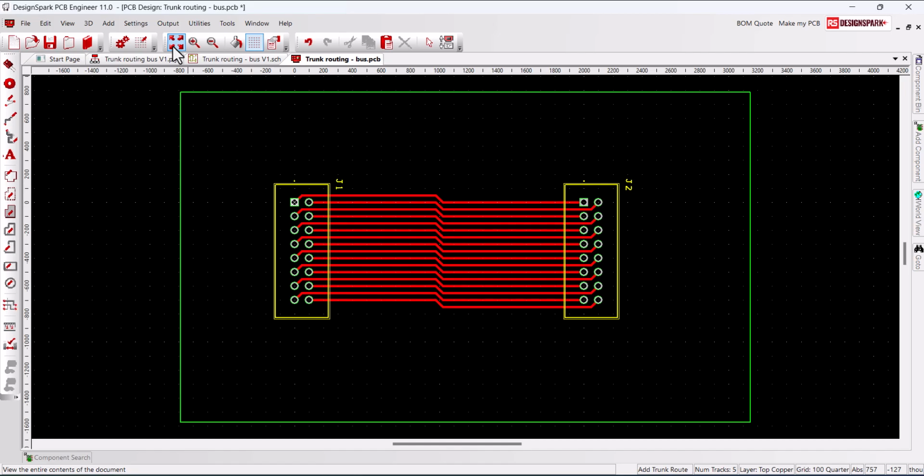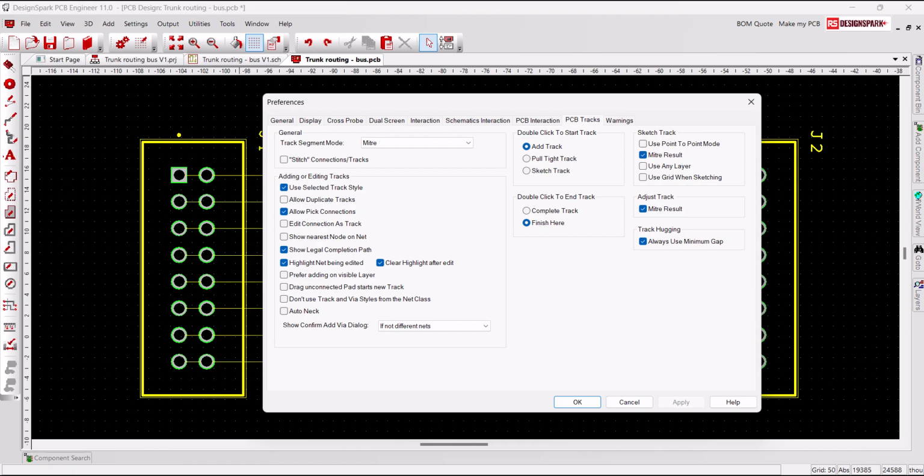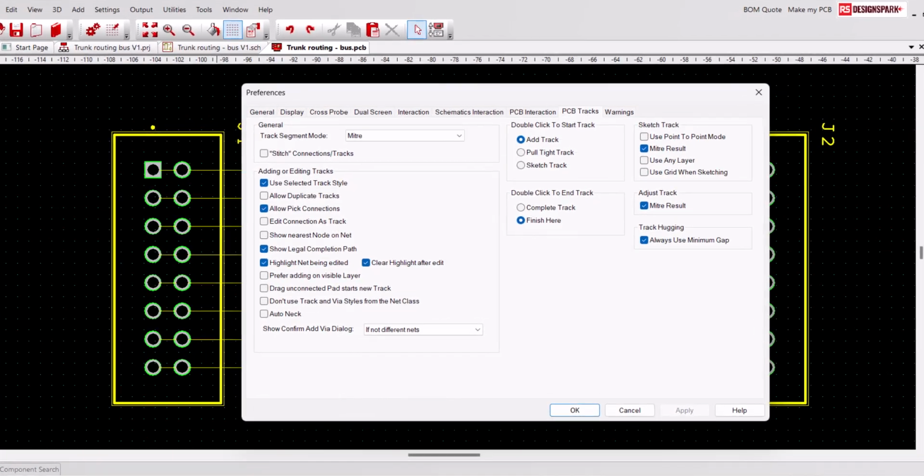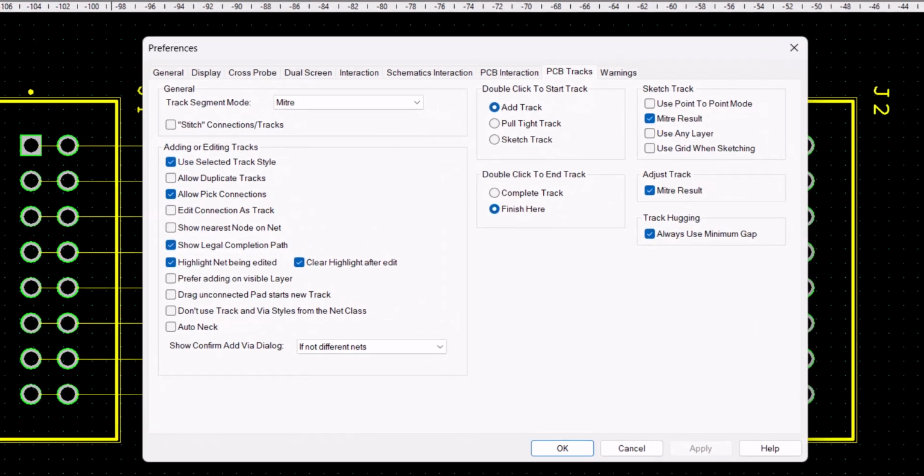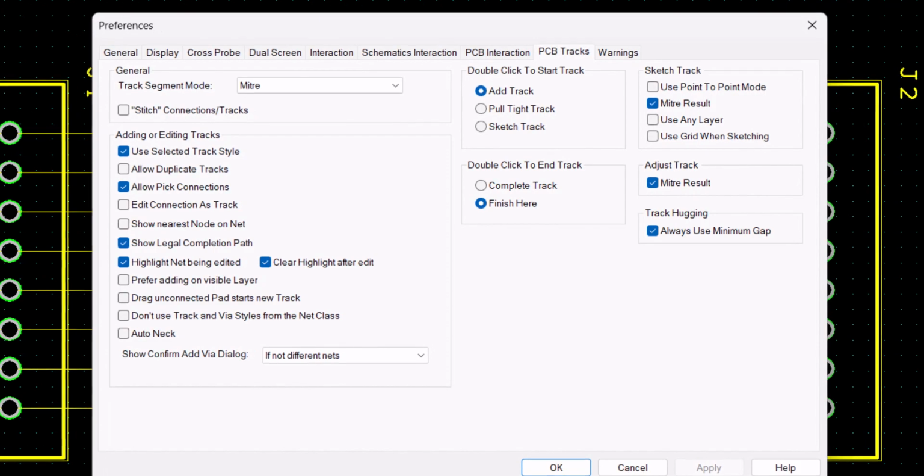Now you know the basics, here are a couple of tips. In this video, we use the right-click context options for both Finish Here and Autocomplete. This process can be speeded up by changing the function of the double left mouse click. In Preferences, on the PCB Tracks tab, the double click can be set to Complete Track or Finish Here as preferred.